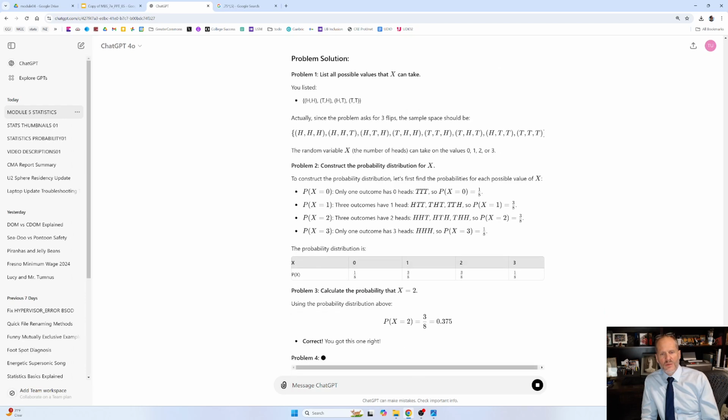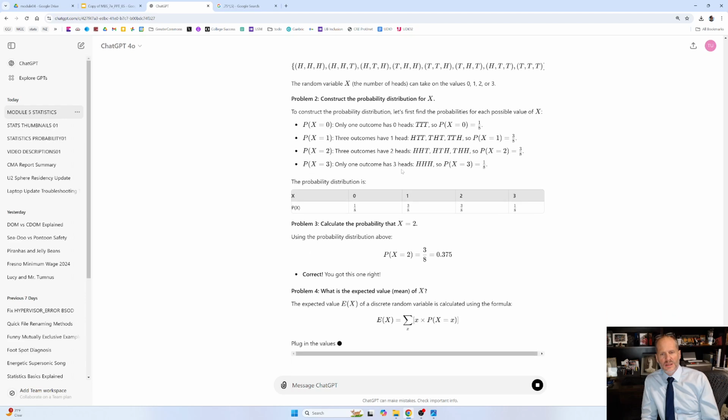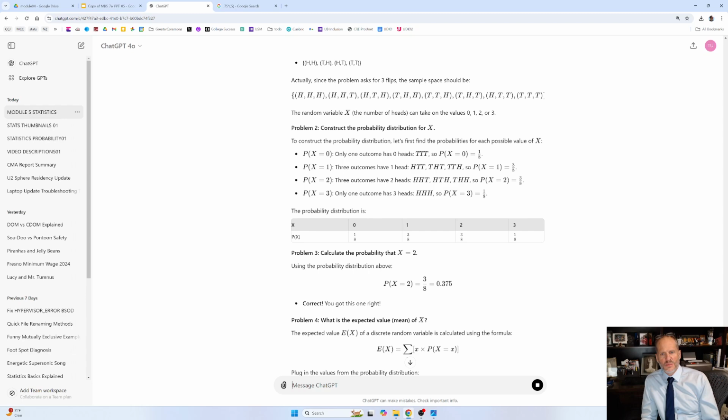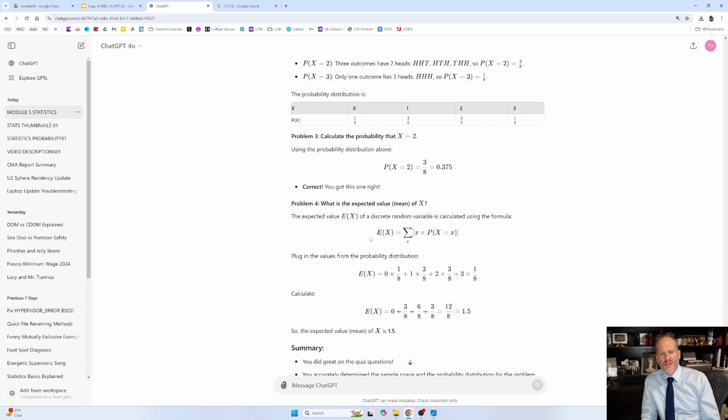And construct the probability distribution for x. P(x equals 0), only one outcome is 0 heads, TTT. So P(x) equals 1 out of 8. Oh, this is great. And 3 out of 8, and 3 out of 8 and 1 out of 8. That's great. The probability distribution is 1/8, 3/8, 3/8, 1/8. This is really a beautiful solution.